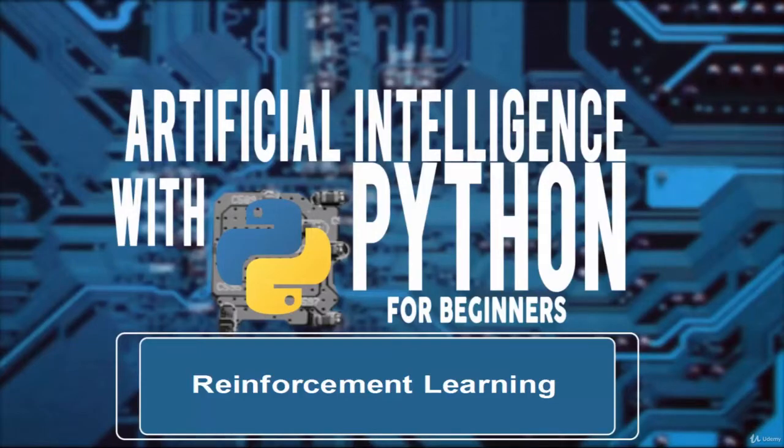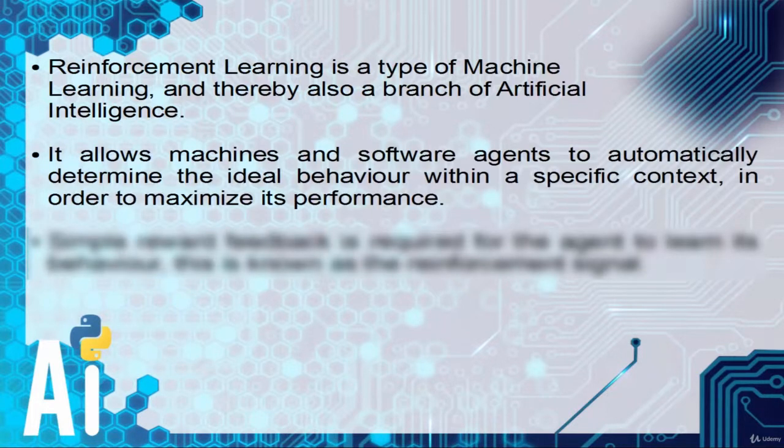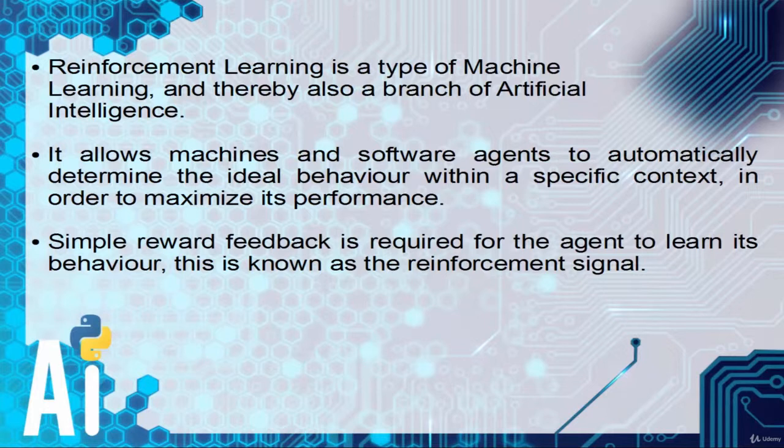Welcome. In this video, we will learn about reinforcement learning. Reinforcement learning is a type of machine learning and thereby also a branch of artificial intelligence. It allows machines and software agents to automatically determine the ideal behavior within a specific context in order to maximize its performance. Simple reward feedback is required for the agent to learn its behavior. This is known as the reinforcement signal.